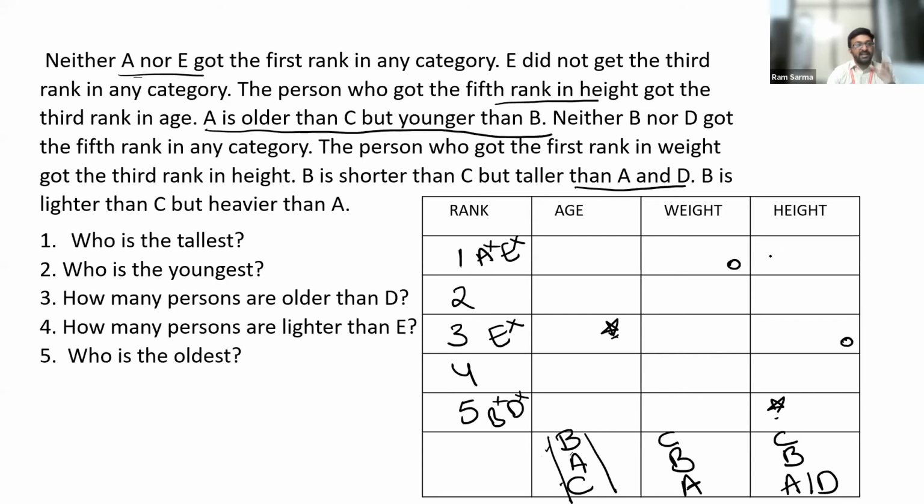My question is, which category should one start with? There are three categories: age, weight, and height. Which category should we pick first and why? Good. Guys, your answer is correct. People are saying that it's height. I agree with you. Can you give me the reason why it's height? Why not age and why not weight?